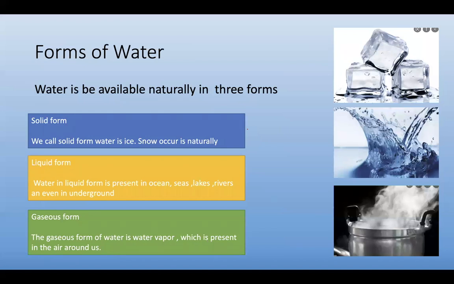So first of all, water is available in three forms: ice, water, and water vapor. So water is available naturally in three forms. One is solid form, liquid form, and gaseous form. Solid form of water is ice, and snow occurs naturally.